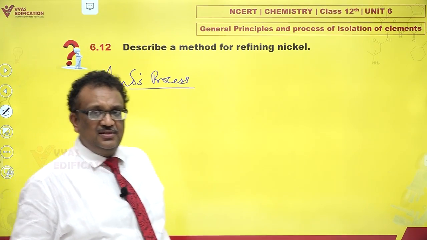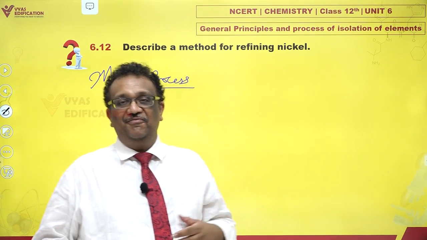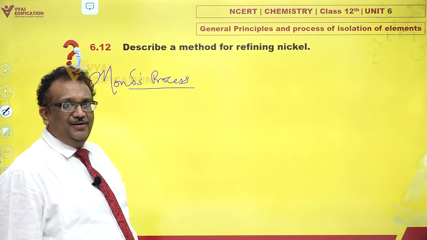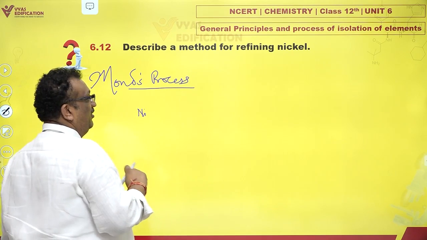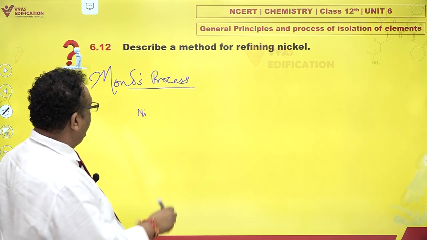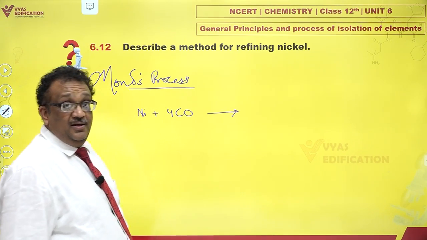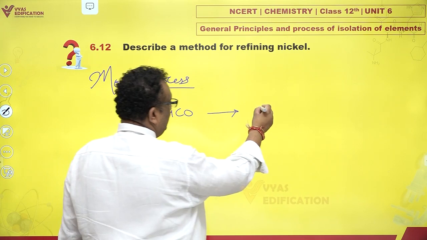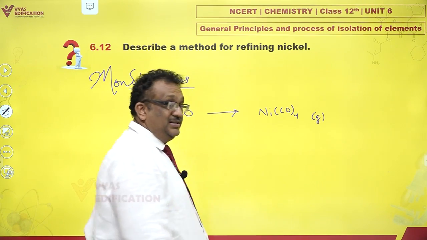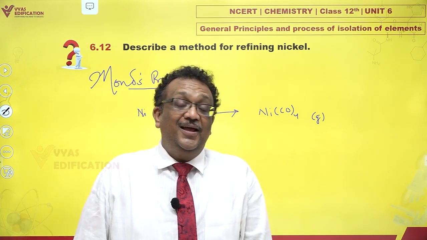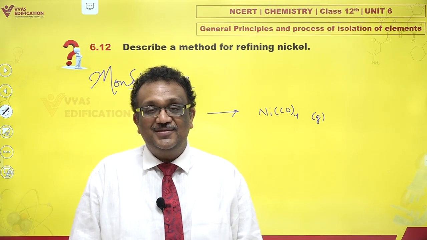Mond is an old scientist and the process was suggested around 150 years back, but still the process holds very good. Why? Simply because Mond was a genius. He devised a method by which if you have other things including nickel, you react it with carbon monoxide. Nickel easily reacts with carbon monoxide to form Ni(CO)4. And funny enough, it's a gas. What? Yes. Ni(CO)4 is a gas. It just goes up. It gasifies.